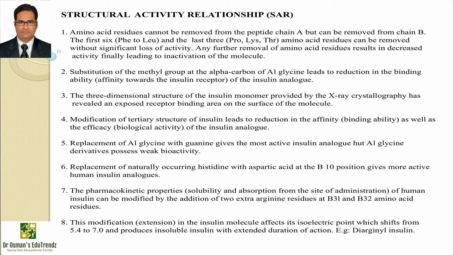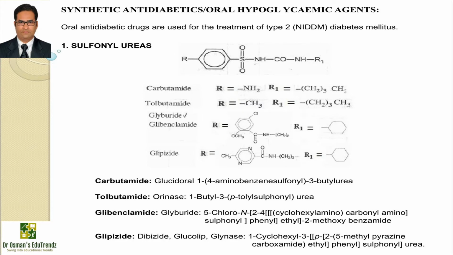Replacement of naturally occurring histidine with aspartic acid at chain B 10th position gives more active human insulin analogs. The pharmacokinetic properties of human insulin can be modified by addition of 2 extra arginine residues at chain B 31 and chain B 32 amino acid residues. This modification in the insulin molecule affects its isoelectric point, which shifts from 5.4 to 7.0 and produces insulin which is insoluble with extended duration of action. Example is diarginyl insulin.